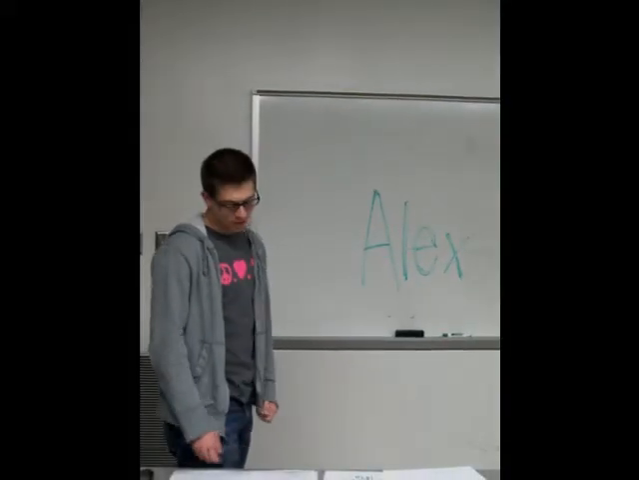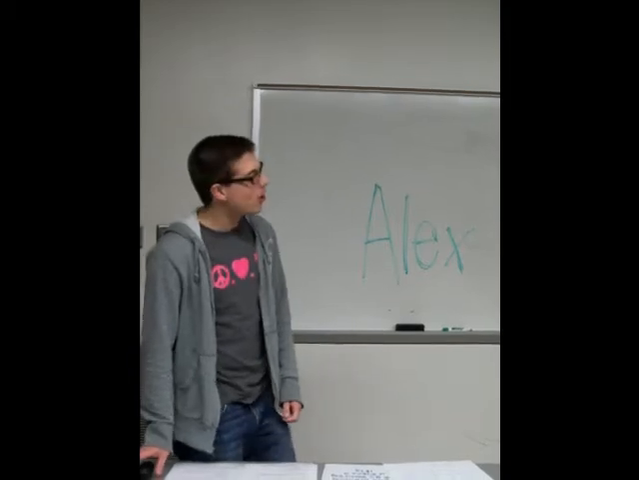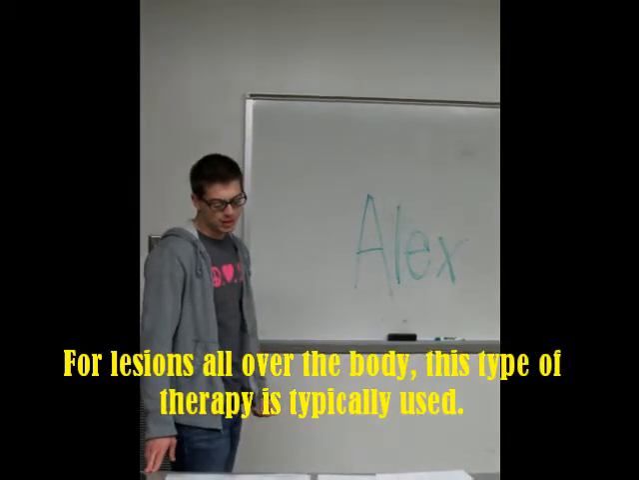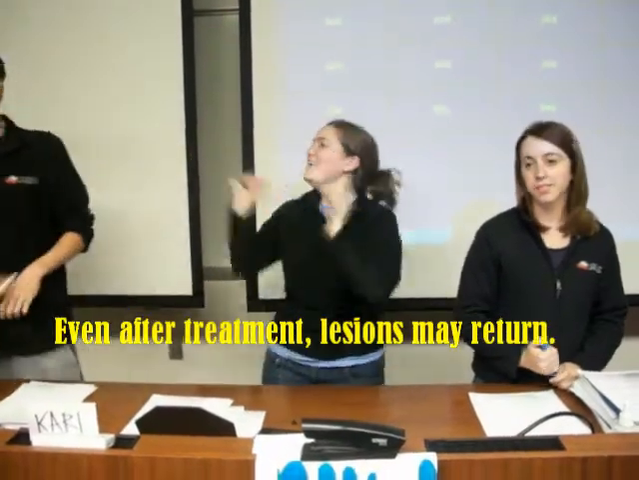Alright, treatment and prevention for 300. For lesions that are found all over the body, this type of therapy is used to treat Kaposi's sarcoma. Allie. Okay, what is treatment is radiation and chemotherapy. That is your first correct answer. Good job.